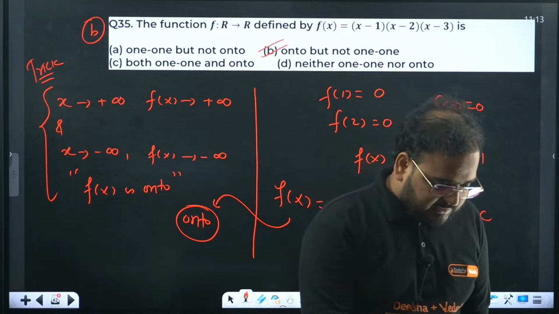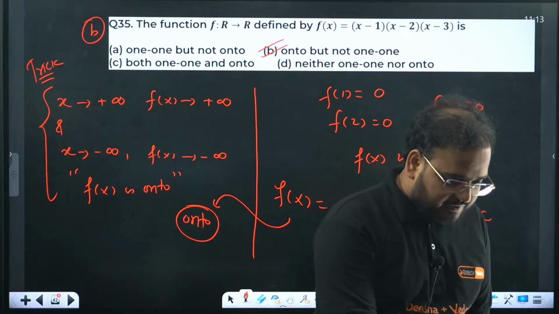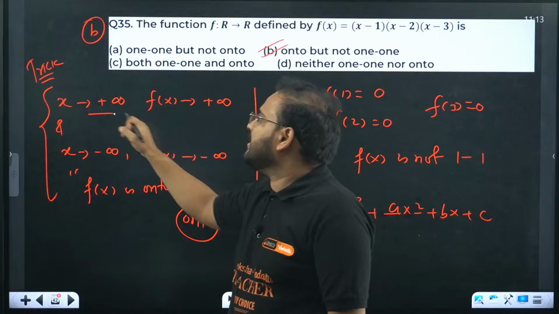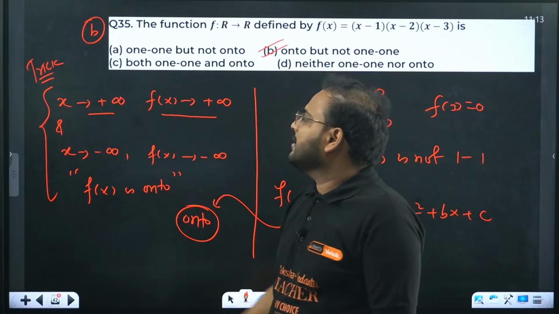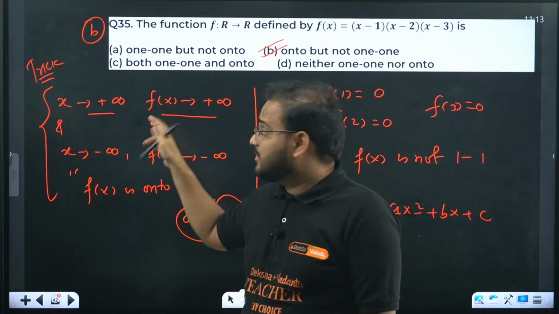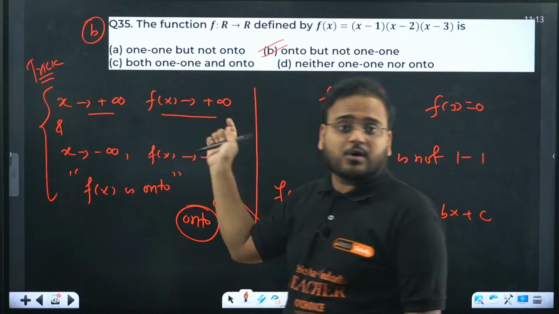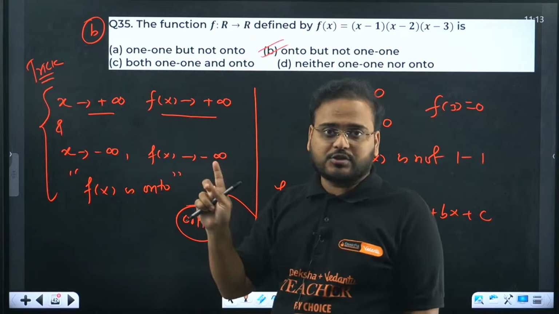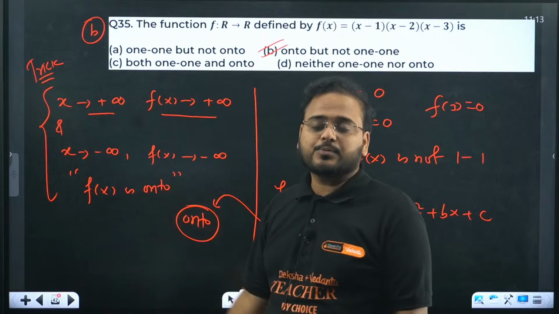Okay, Girish. So the trick is very simple. Try to take x to infinity, f(x) should also go to infinity, and this is not an OR case. If only one of them is true, it is not an onto function. If only one is true, it means not an onto function. It has to be both true.